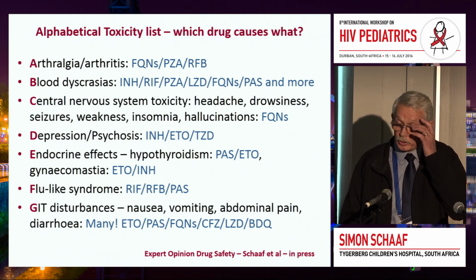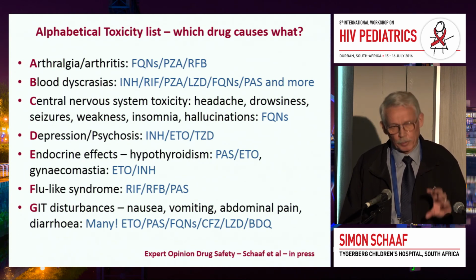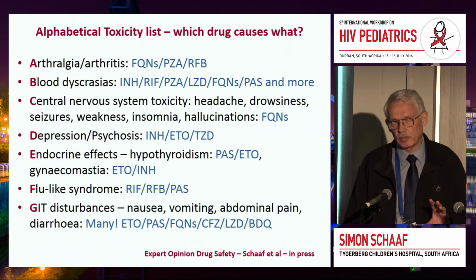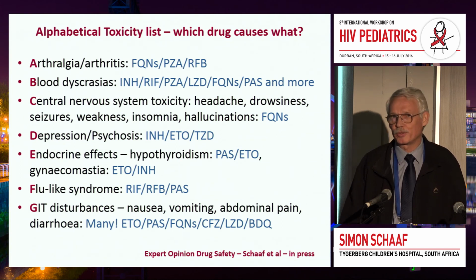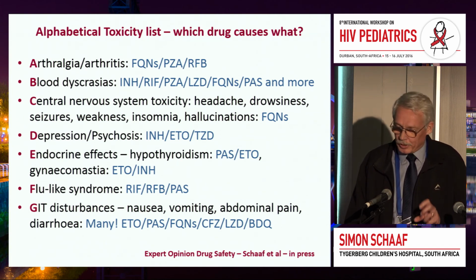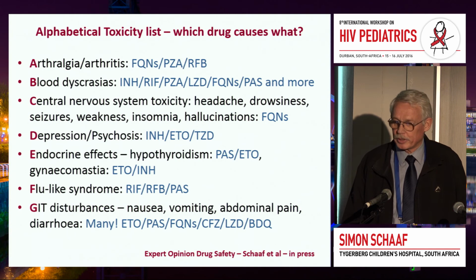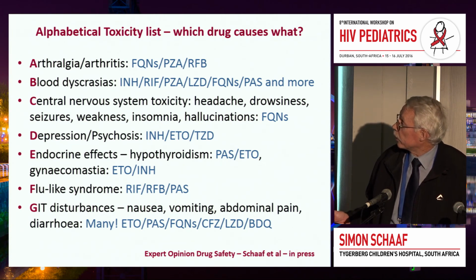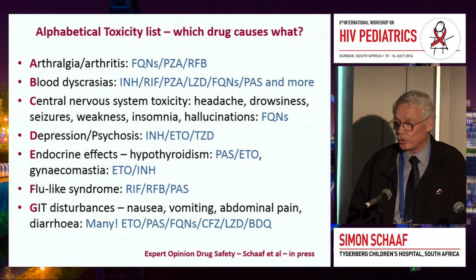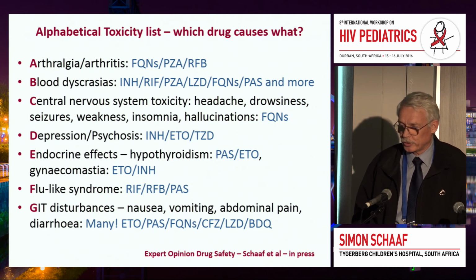I had to do a talk on specifically adverse effects in Australia last year, and I sat down and just started thinking about all the adverse effects, and I could alphabetically arrange them from A to V. And if you can help me with W, X, Y, Z, then it will be fine. And I had to make some adjustments, like hepatitis will be under jaundice to put in the J, but there are a lot of adverse effects with second-line and even first-line drugs. And as you can see, I've added for your convenience the drugs that can cause them, because I was actually going to have a quiz to see which one causes which.